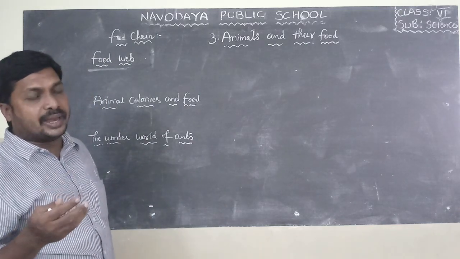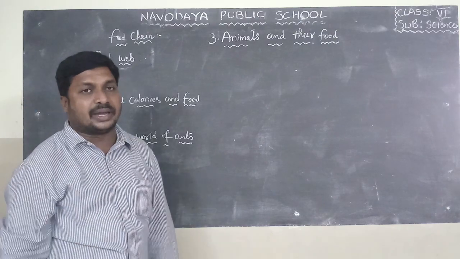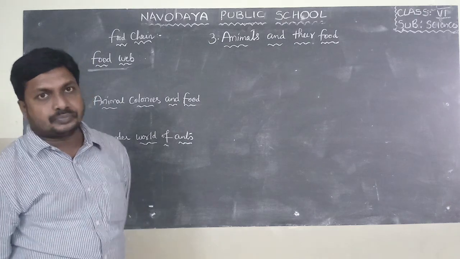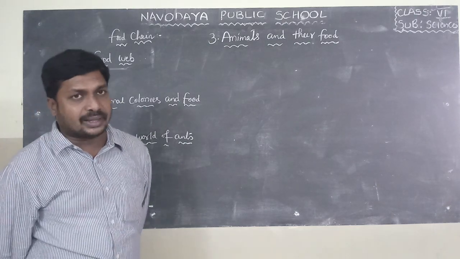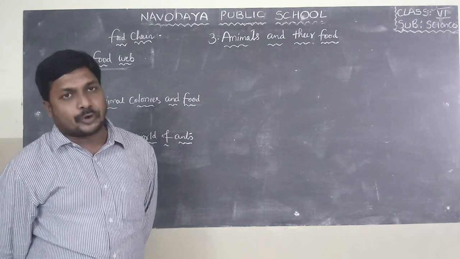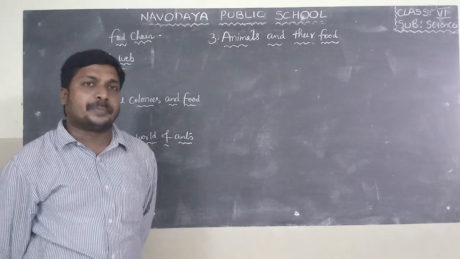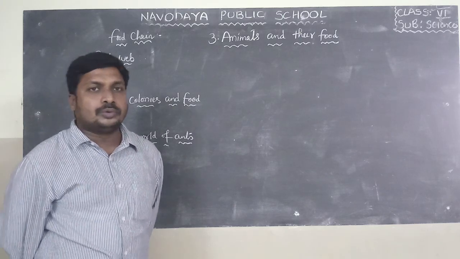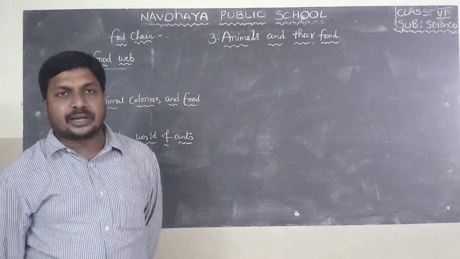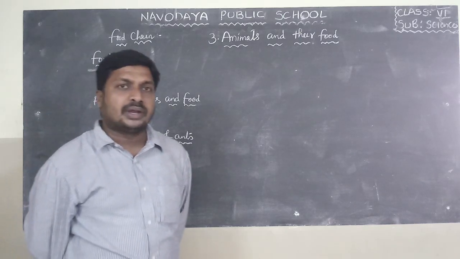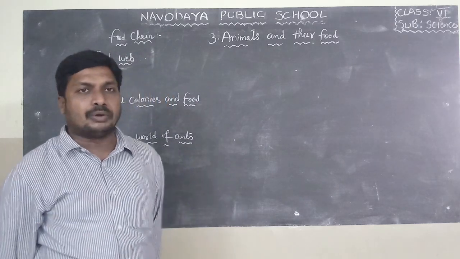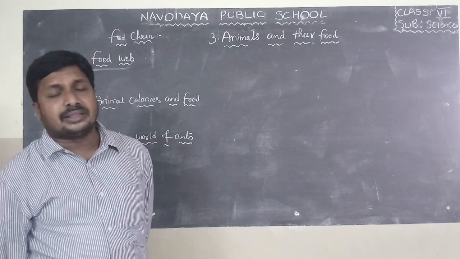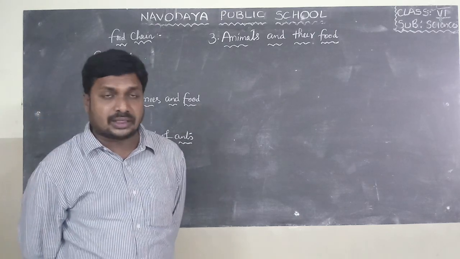If you observe in nature, we can find three kinds of organisms, that is producers, consumers and decomposers. Producers produce food material in the process of photosynthesis. Consumers depend on producers. Consumers are again classified into different groups, that is primary consumer, secondary consumer, tertiary consumer, top carnivore, and also decomposers. They are recyclers. They are also known as cleaning surface of the earth.